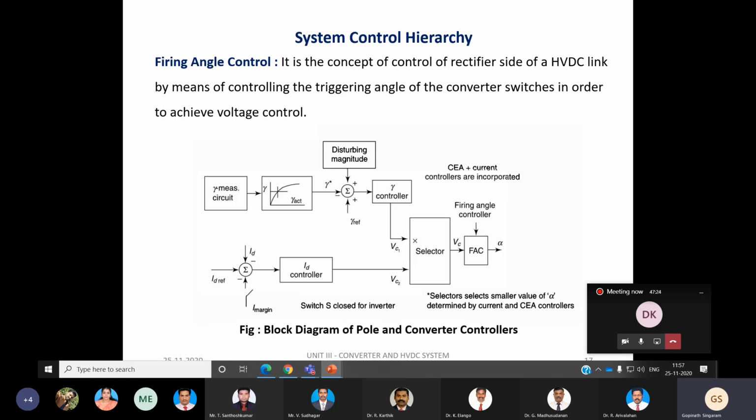Based on that, a suitable firing angle is generated with the help of the firing angle controller. This is a very important structure for generating the gate pulses. Gate pulses are generated with the help of this firing angle controller and the selector, because the selector selects a proper control signal, and based on that the proper gate pulse is generated.